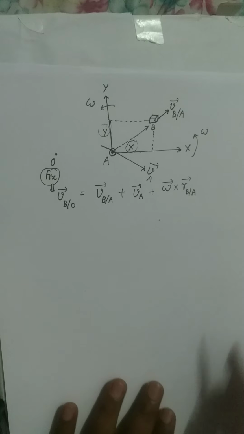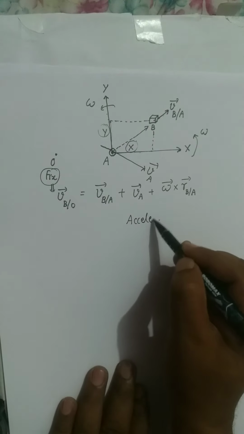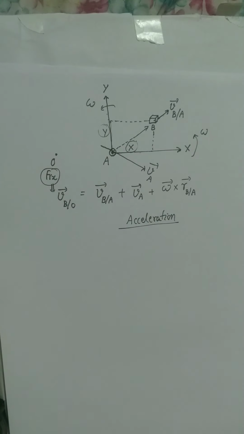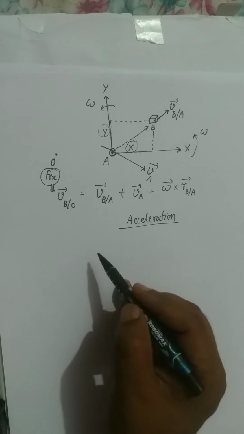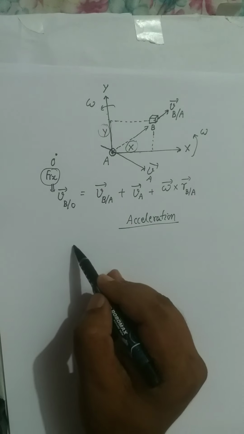Now we are moving to the acceleration part. So now we are moving to the acceleration of particle. If you want to find out the acceleration of particle, then you need to differentiate a velocity equation.